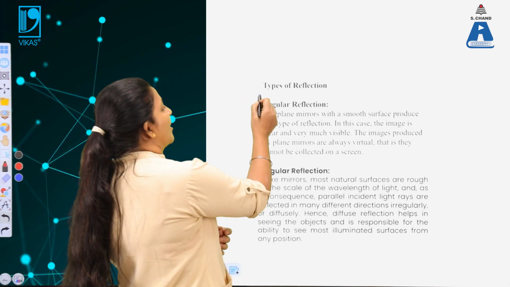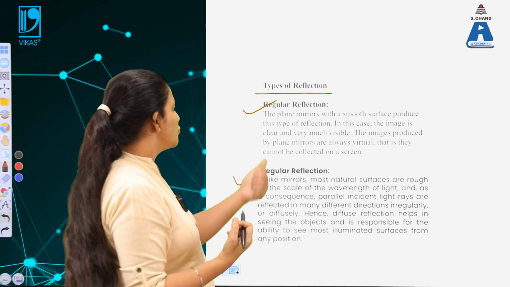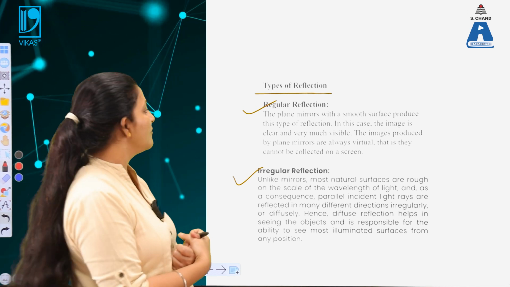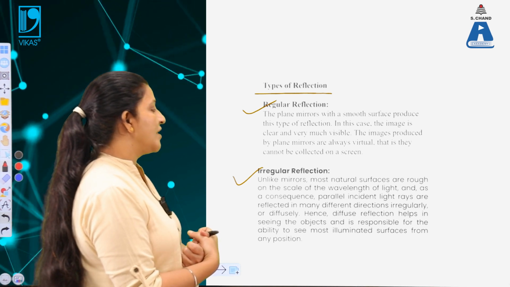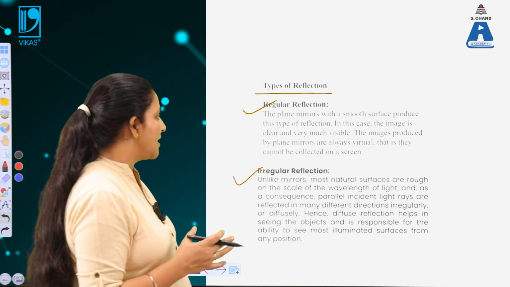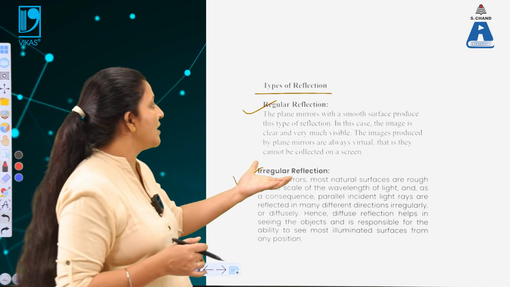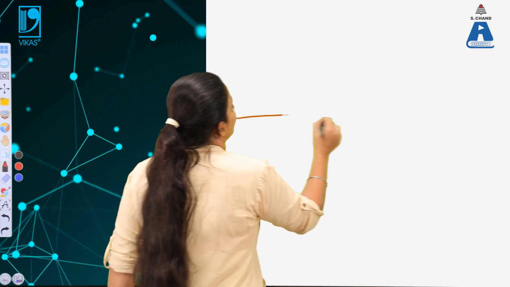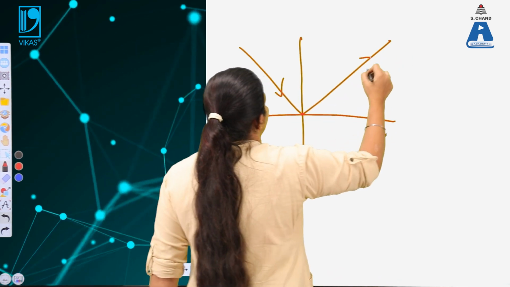So the reflection is of two types: regular reflection and irregular reflection. Regular reflection is defined as the reflection produced when plane mirrors with a smooth surface reflect light. In such cases, the image is clear and very much visible. The image produced by plane mirrors is always virtual, that is, it cannot be collected on a screen, because when the surface is very smooth, the incident light is the same as the reflected light.